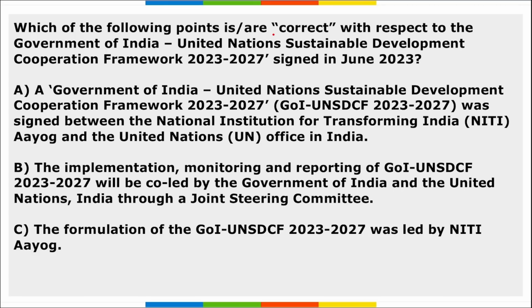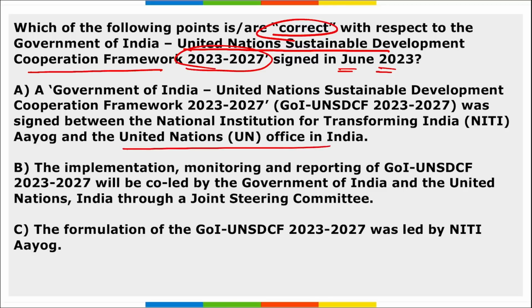Next, which of the following are correct with respect to the Government of India and United Nations Sustainable Development Cooperation Framework for 2023 to 2027 that was signed in June 2023? According to this, it was signed between Niti Aayog and the United Nations office. So yes, option A is right. The implementation and monitoring reporting will be co-led by the Government of India and the United Nations through a joint steering committee. This is also right.